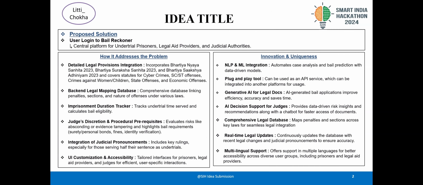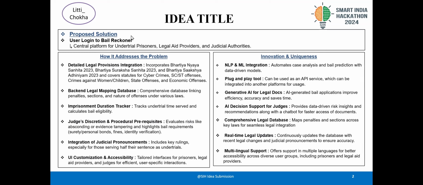Our whole solution works upon a central login page where, after logging in, the user has an option to choose whether they are an under-trial prisoner, legal aid provider, or a judicial authority. It addresses the problem. It incorporates the various laws, namely Bharatiya Nyaya Sanhita, Bharatiya Suraksha Sanhita, etc., where it has a legal mapping database backend. The database contains the rules and penalties, and the models access those data from the database.